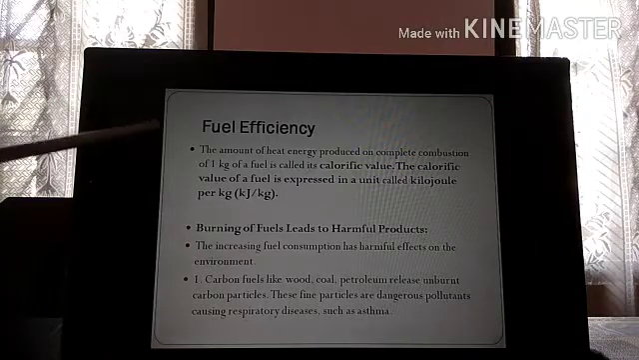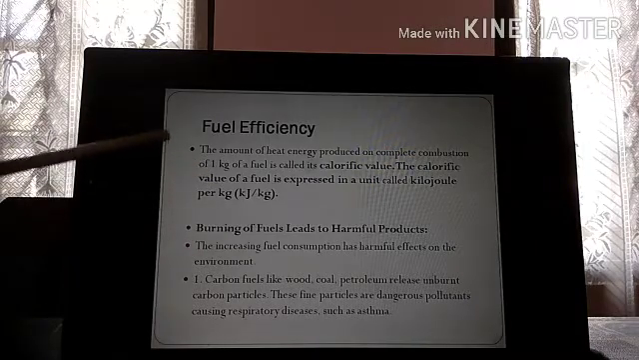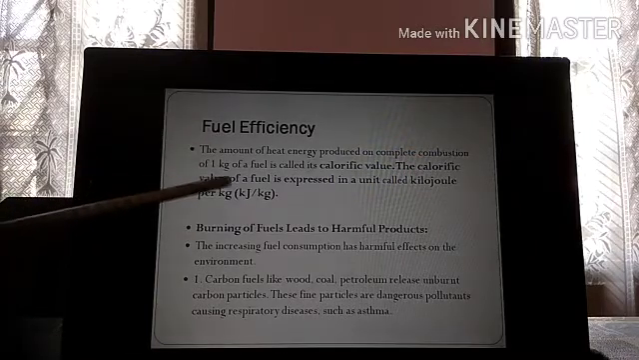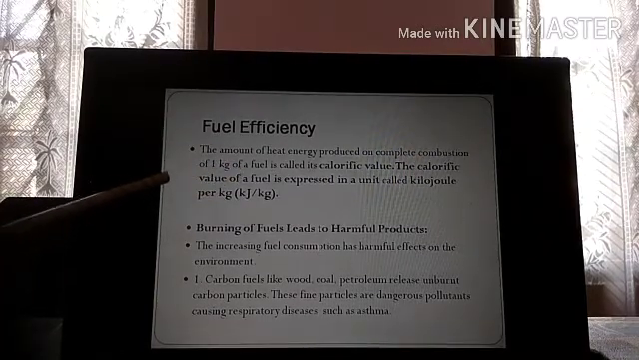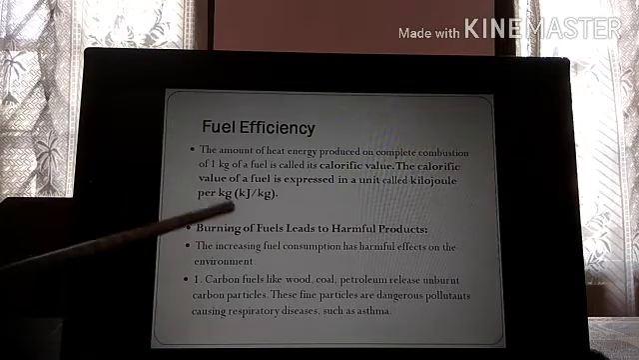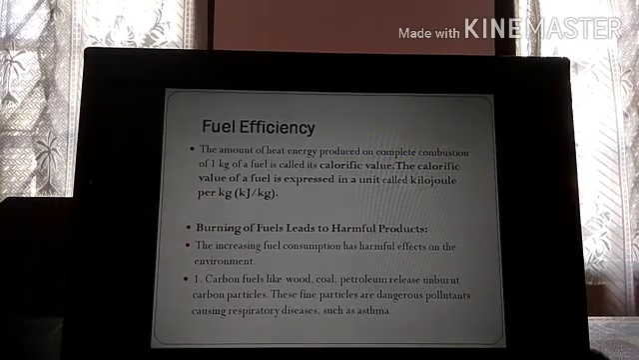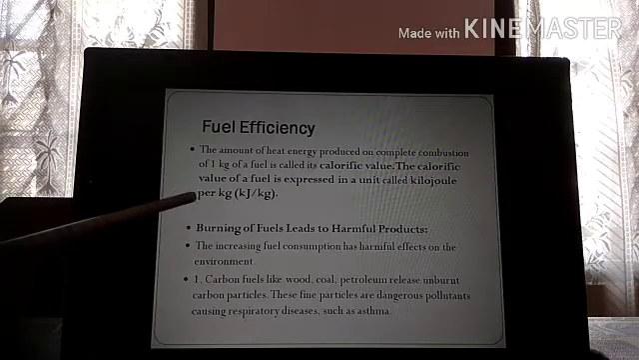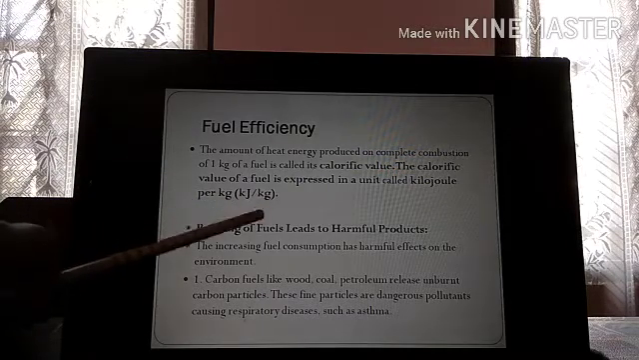So remember, the amount of heat energy produced when you completely burn 1 kg of a fuel is called its calorific value, and it is expressed in a unit called kilojoule per kg. Like, what is the unit of time? Seconds, right? What is the unit of speed? Meter per second. Similarly, what is the unit of calorific value? It is kilojoule per kg.